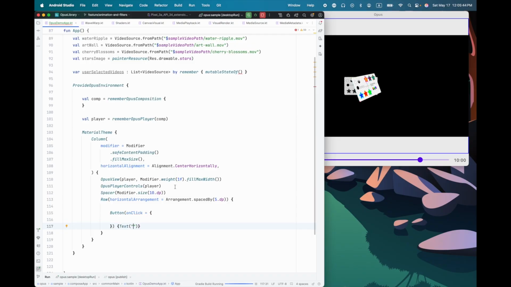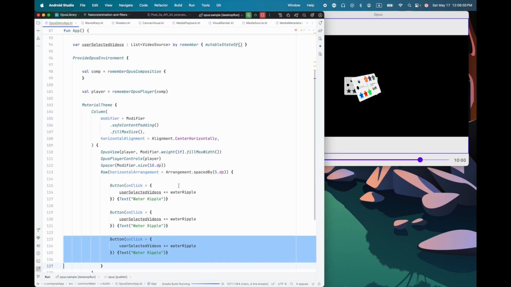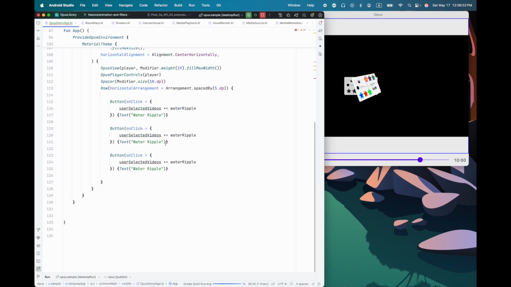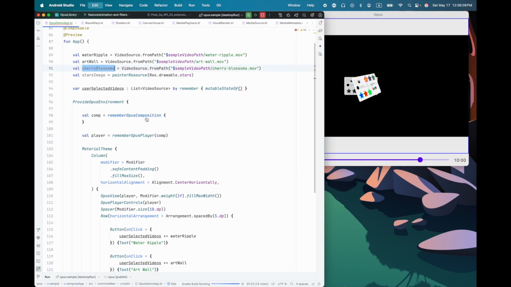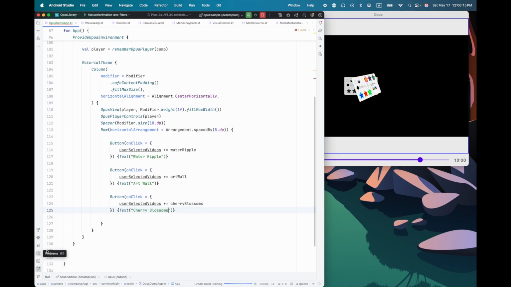Let's call this one water ripple, and it's just going to add the water ripple to the list of user selected videos. And let's just do the same thing for the art wall. So there we go, art wall. And the cherry blossoms. Okay, so now we've got 3 buttons.